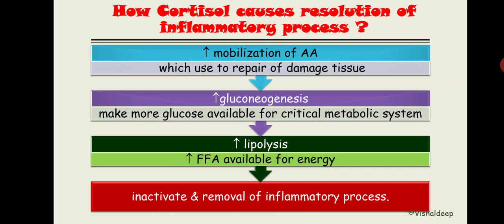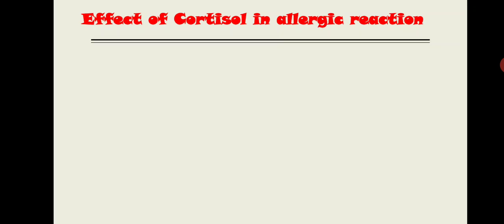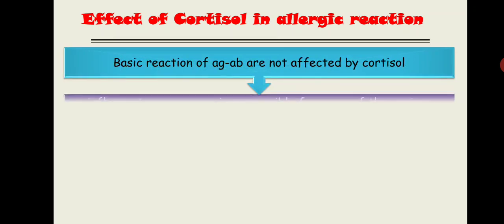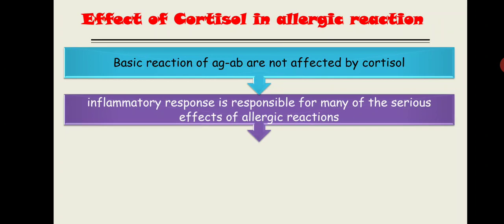Got it? Now how will cortisol be useful in allergic reaction? The basic antigen antibody reaction is not affected by cortisol. So what does cortisol do? The inflammatory response due to that antibody and antigen reaction is basically more serious than the actual allergic reaction. Once the allergy is set in, that allergy generated by the antigen antibody reaction is sometimes not that harmful, but the inflammatory response generated by this antigen antibody reaction is very lethal. So what does cortisol do?